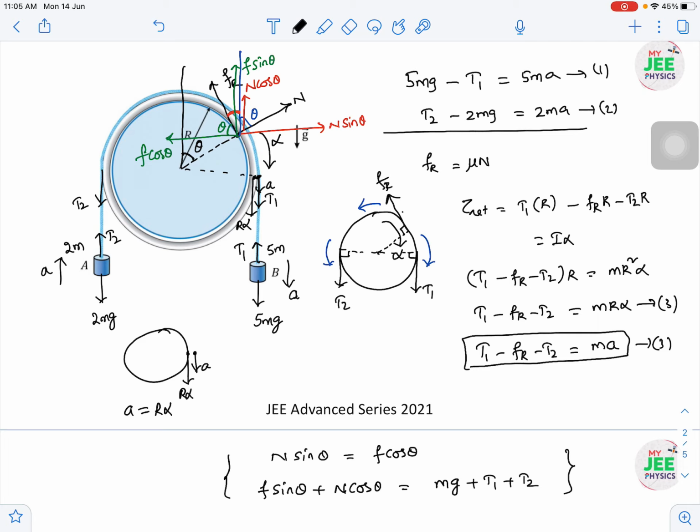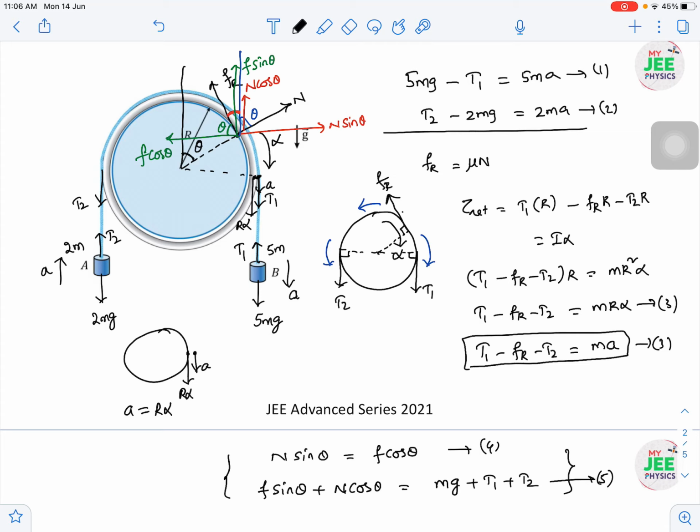Why? Because the remaining three equations we know. Most of the time we write the remaining three equations, the block equations and the rotation of the pulley equation. So these are the two equations which will make the difference in this question. So we are solving this question entirely to understand this fourth and fifth equation only.